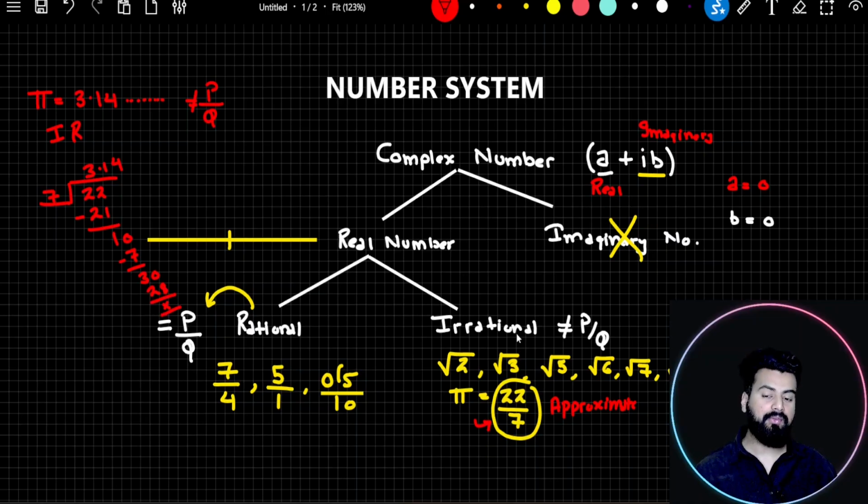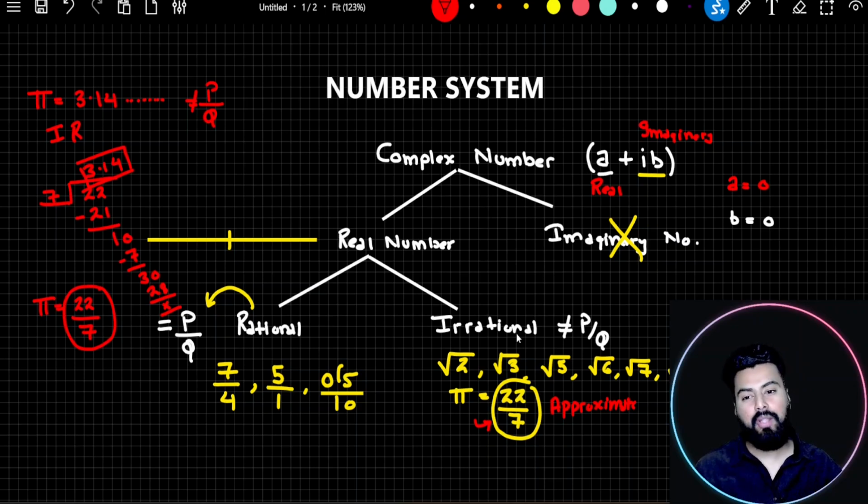So what would you realize? Until 2 digits after the decimal, the value is matching with pi. And therefore, mathematicians have given this approximate value for pi. This is not the real value of pi. Try to understand. The value of pi is a non-terminating and non-repeating decimal number.